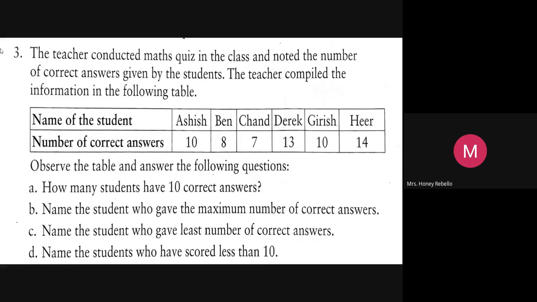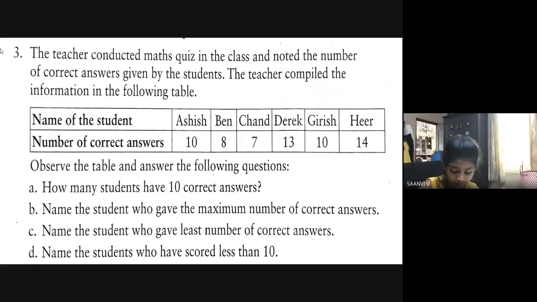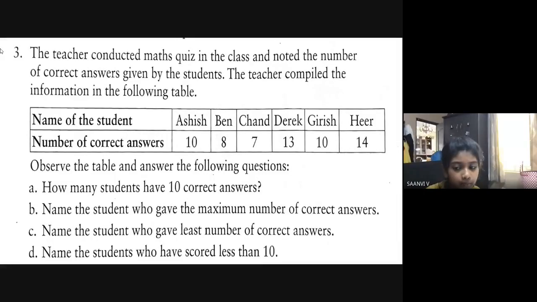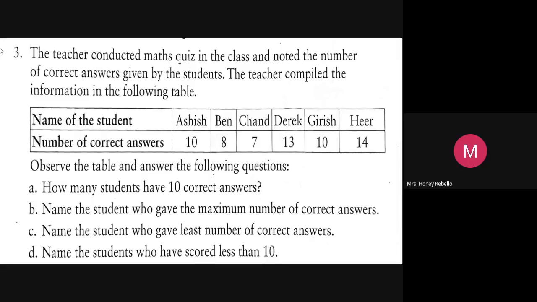One minute. Now, those who got less than 10. Just see, children. And Juanshree, tell me how many of them got less than 10? Just look at the table.